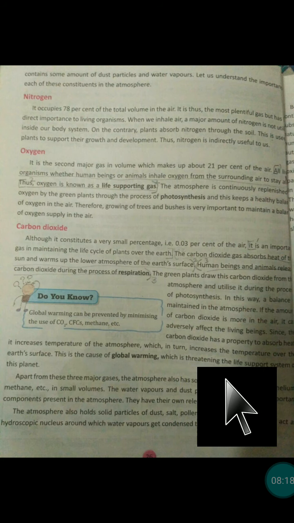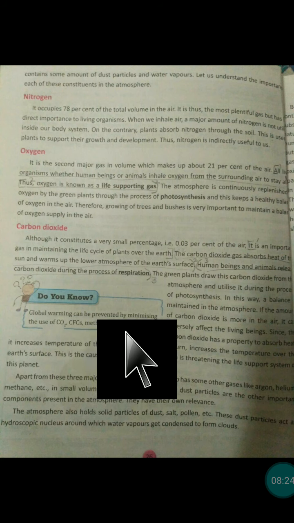What is global warming? The increased temperature of the earth's surface, which is threatening the life support system on this planet. Do you know global warming can be prevented by minimizing the use of CO2, carbon dioxide, CFC, chlorofluorocarbon, methane, etc.? These are harmful gases in our environment which can create imbalance on the earth's surface.